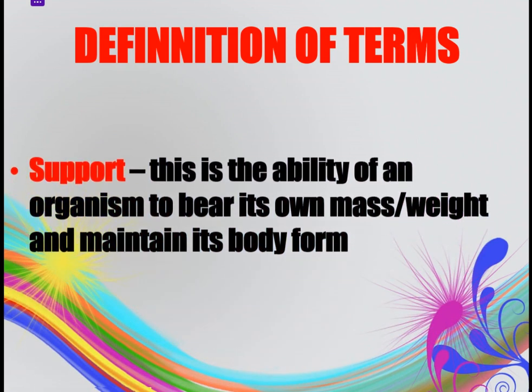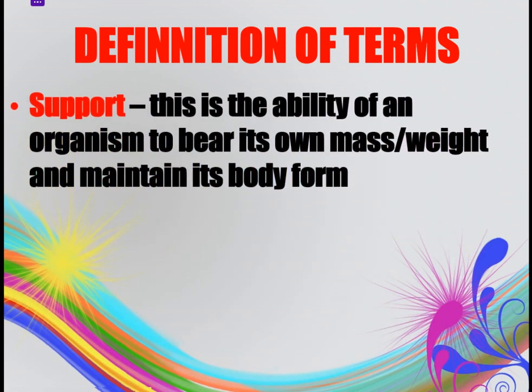So let us start with the definition of terms which will be used in today's topic. Number 1, support. Support is the ability of an organism, whether it is an animal or a plant, to bear its own mass or weight and maintain its body form. That is our term number 1, support.